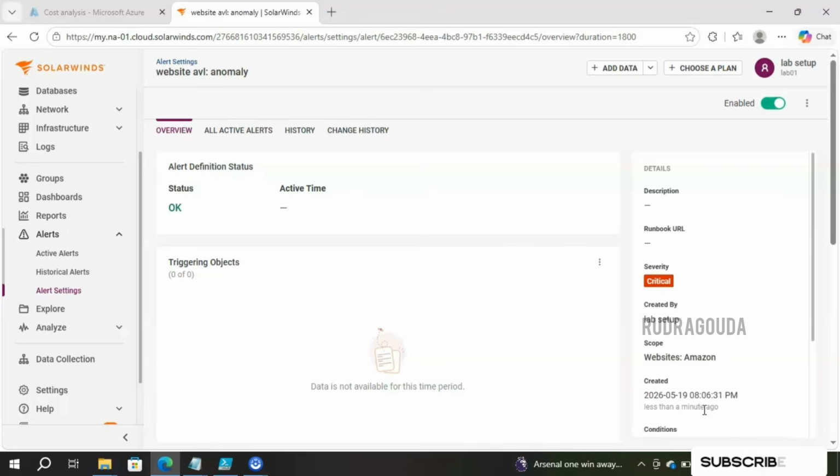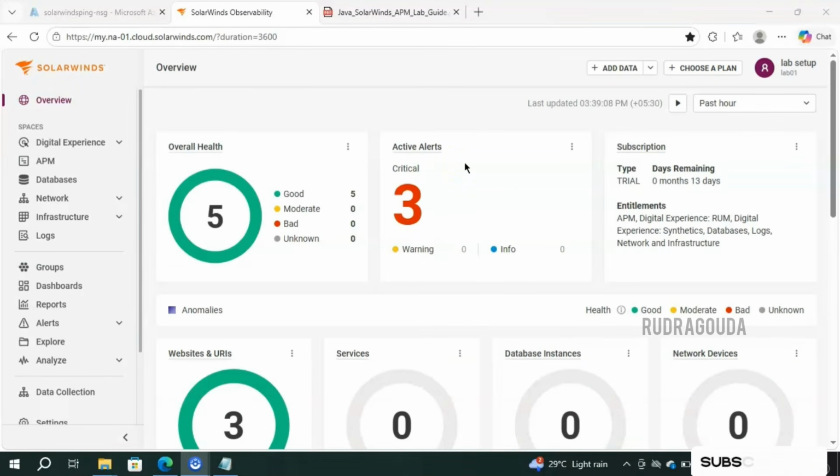Now the next concept. The next super important topic for our discussion is application performance monitoring in SolarWinds Observability. Earlier, SolarWinds was more into network performance monitoring, server and application monitoring, and IP address monitoring when it was on-prem. But in Observability, that is the SaaS model, they have provided the feature for application performance monitoring as well. As all the tools are moving towards application performance monitoring, SolarWinds is also into that space. Just as Dynatrace, Datadog and AppDynamics work, SolarWinds also works in the same format, and of course it has the additional feature of great network monitoring as well.